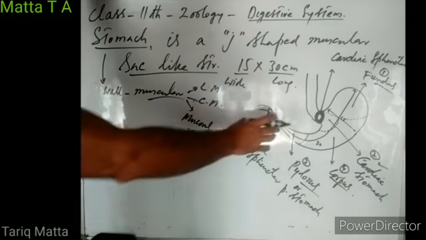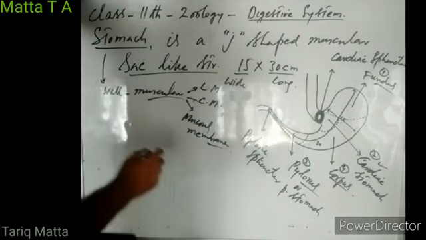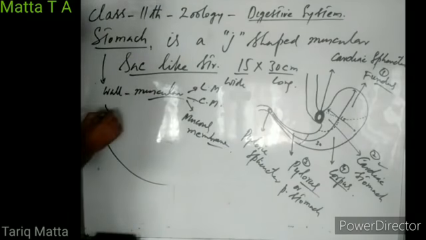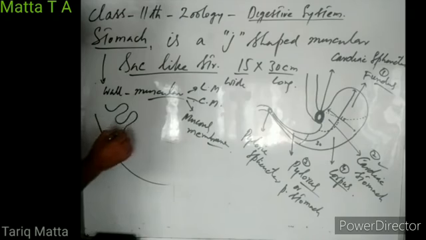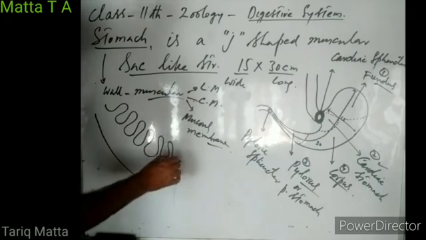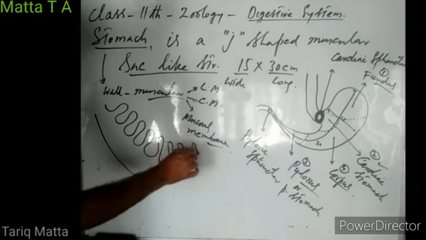Internally, the wall of the stomach is drawn into a series of irregular mucous membrane folds.